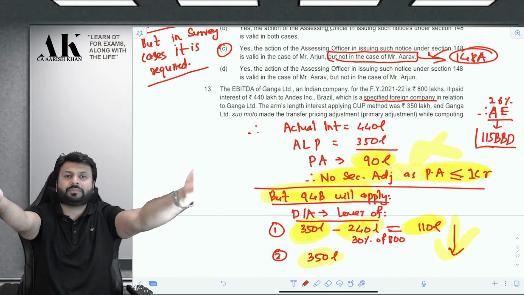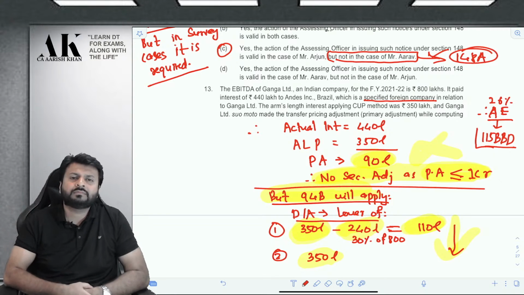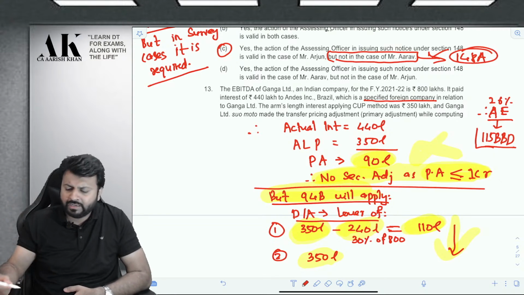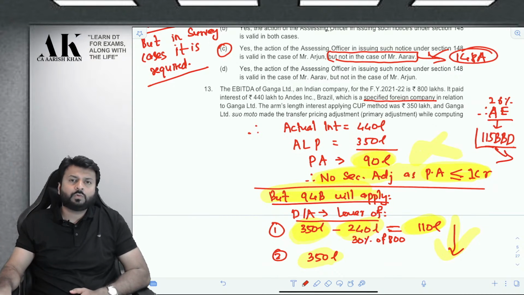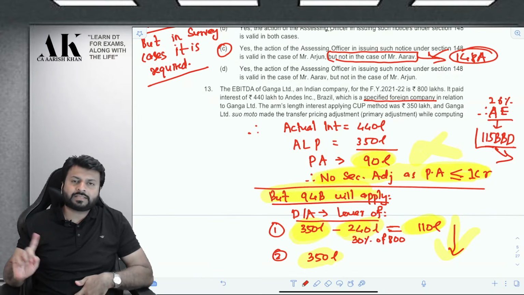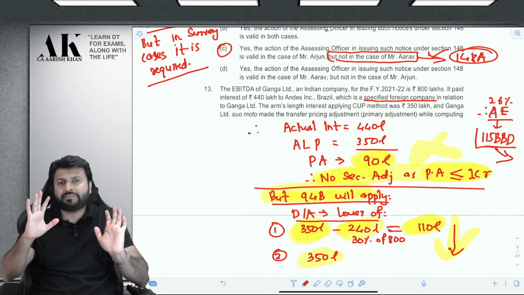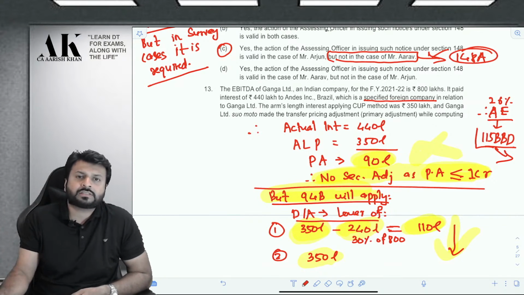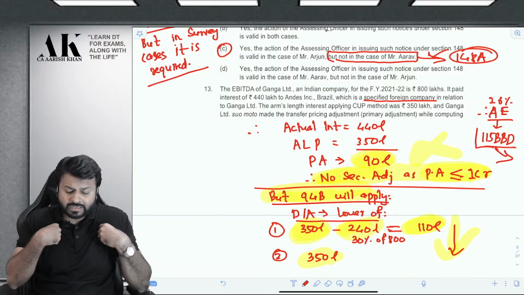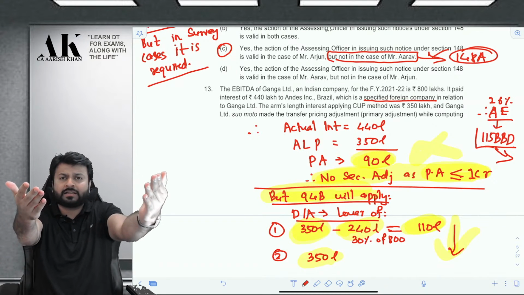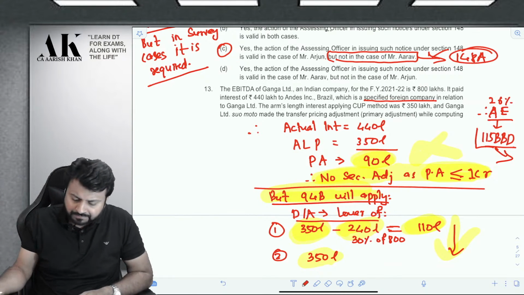Deemed to be my associate enterprise, because for associate enterprise also there is need of only 26% shareholding. Only 26% voting power is required. So where is the definition of specified foreign company? It is mentioned in 115BBD. You can check that section where if you receive a dividend from a specified foreign company, that dividend is taxable at the rate of 15% without any deductions or allowances. So the one thing is very clear that Ganga Limited, an Indian company, and Andes Inc., a Brazilian company, are associated enterprises. If they are associated enterprises, transfer pricing is applicable.